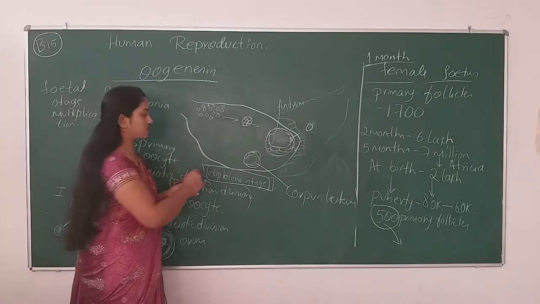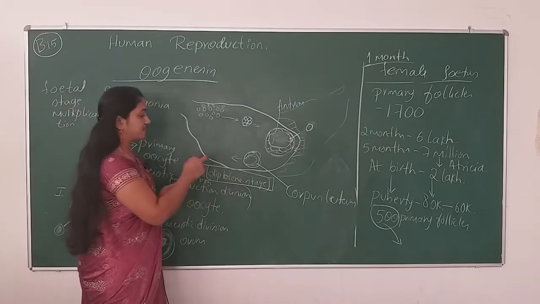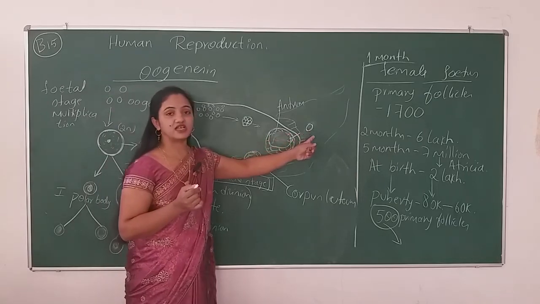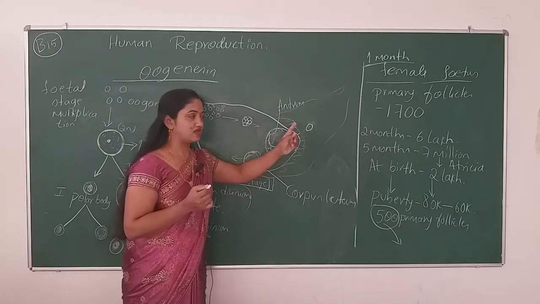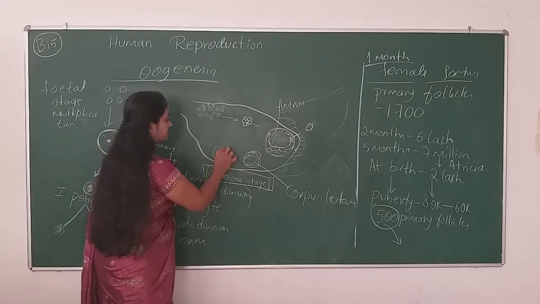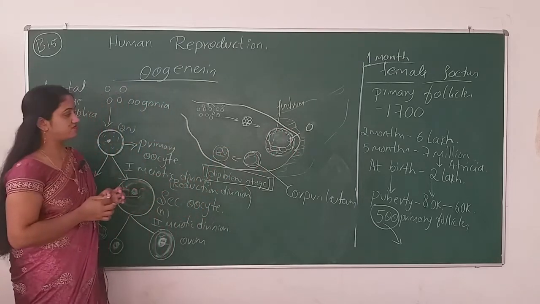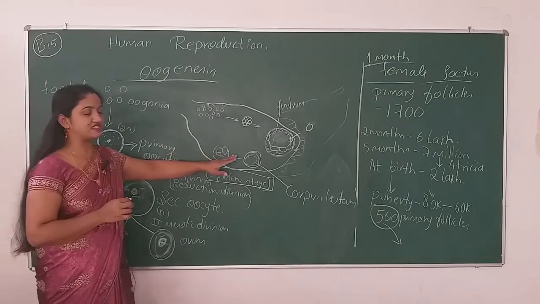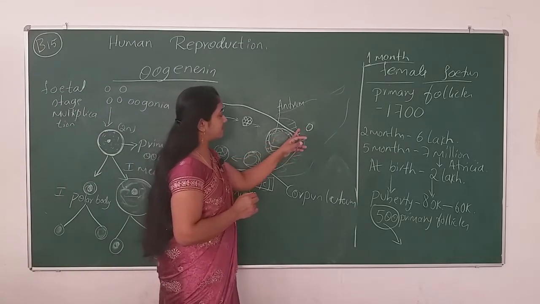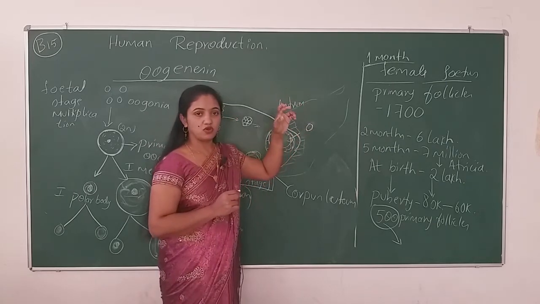Corpus luteum. The function of the corpus luteum: only when the egg gets fertilized, the corpus luteum secretes some progesterone hormones. Otherwise, it will just degenerate. Alright. So the egg is in the fallopian tube now.